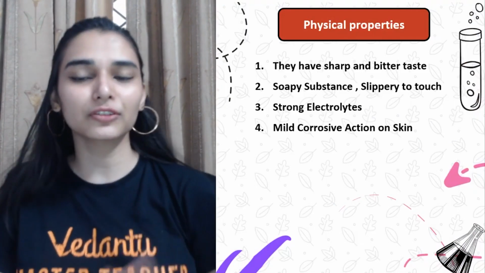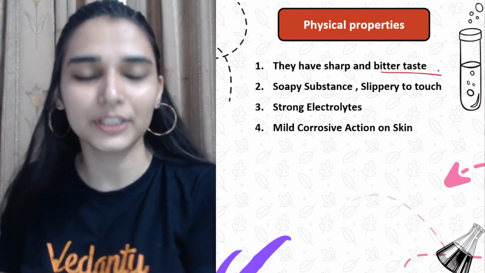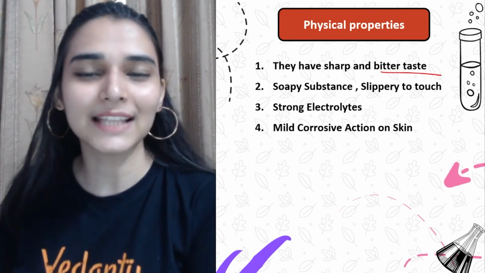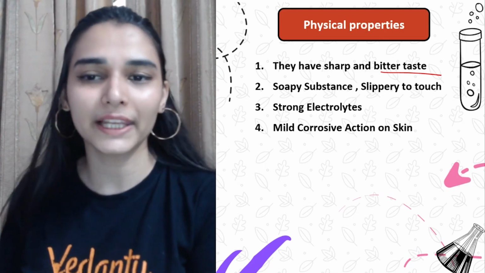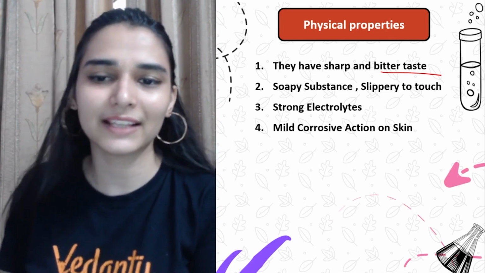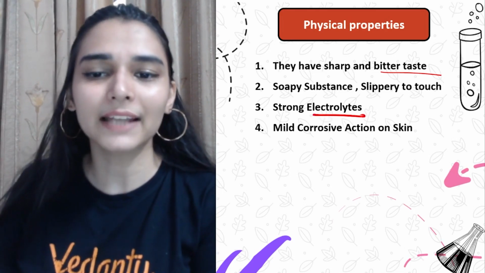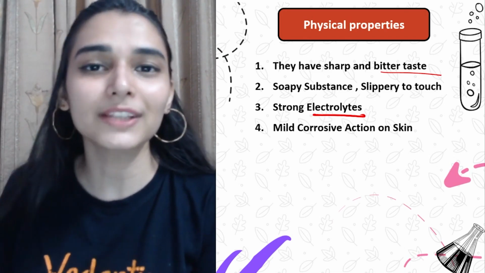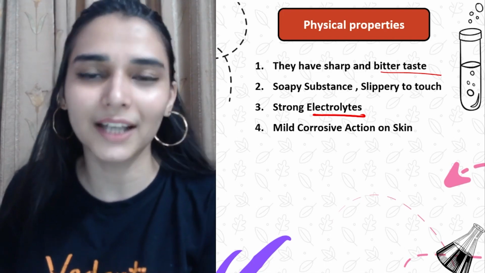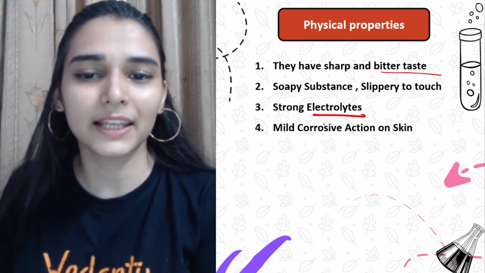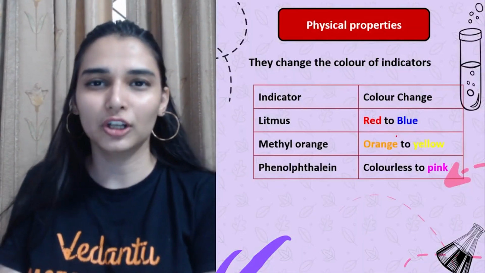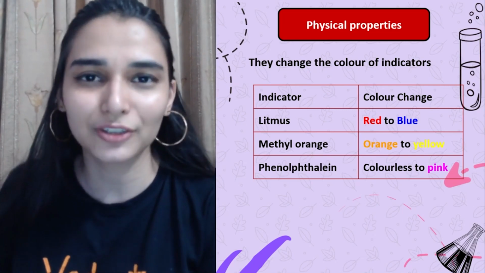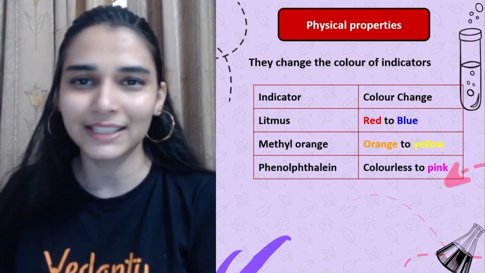So their general physical properties: they are sharp and have a bitter taste. Soap solution, we never want to taste it, isn't it? They are soapy substances, slippery होते हैं touch करने के लिए. Generally strong electrolytes. Weak bases will behave as weak electrolytes, right? So it means that they can be used to conduct electricity, right? Because free ions होंगे, so acids and bases के aqueous solution do conduct electricity, so you can use them as electrolytes. Mild corrosive action on skin, but if you take a strong base, it will have a severe impact on the skin, so they are again not safe to touch or taste.